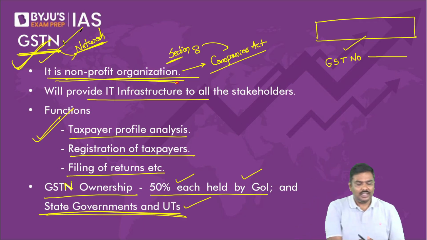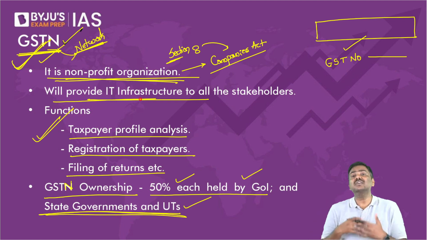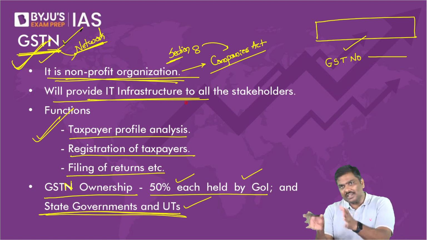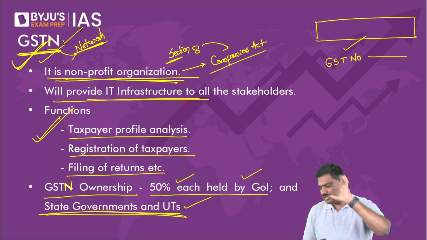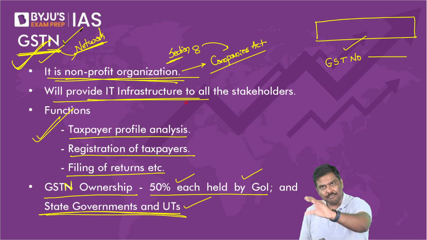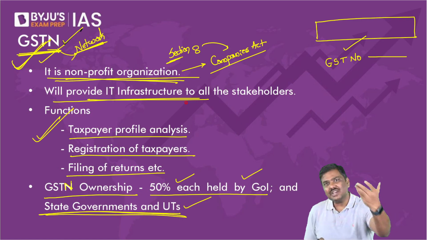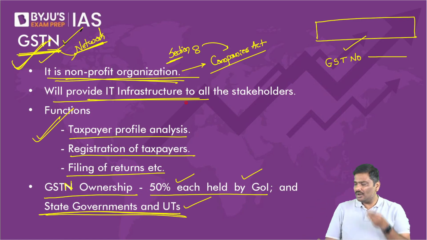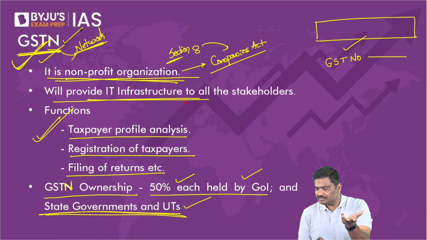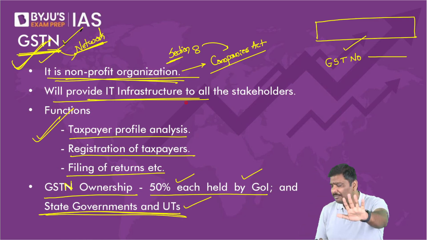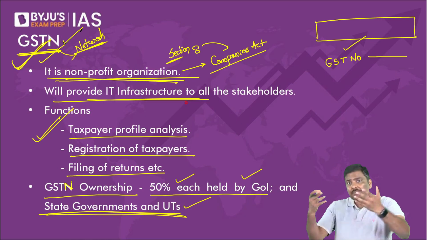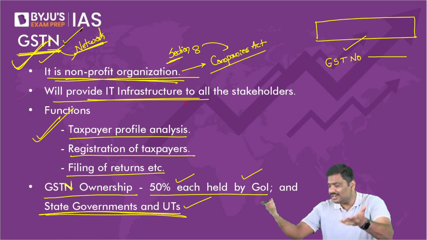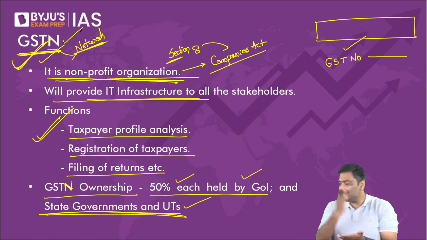Second one is, I said it will provide infrastructure backbone, infrastructure services to all the taxpayers in India. For example, imagine you are conducting a business. You are the owner of a company. You will have to be registered under GST. All of you will understand at least this point. Which authority will provide you the facility of registration under GST? It is the GST Network.